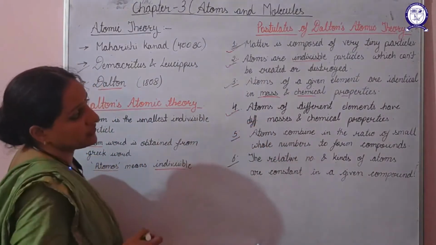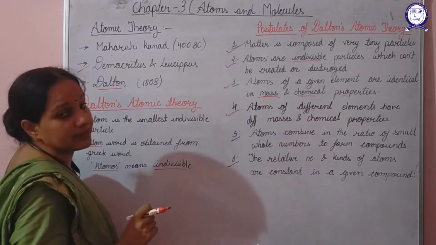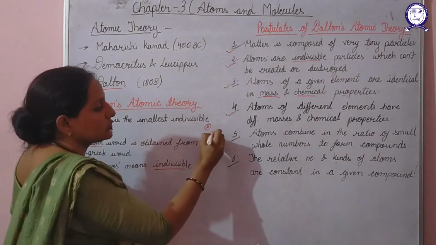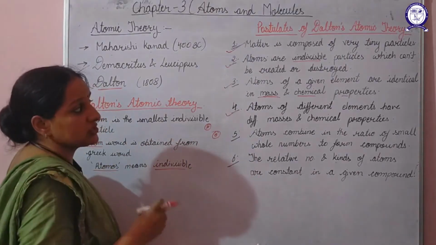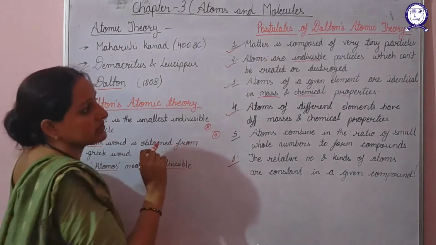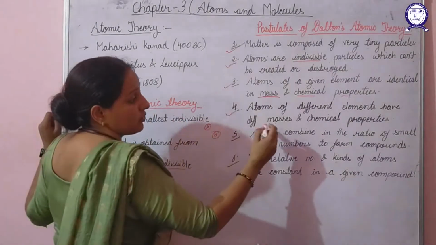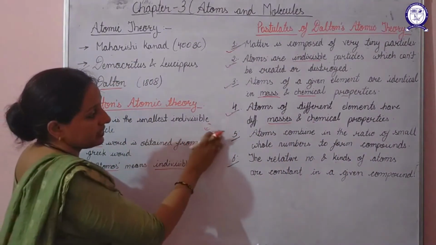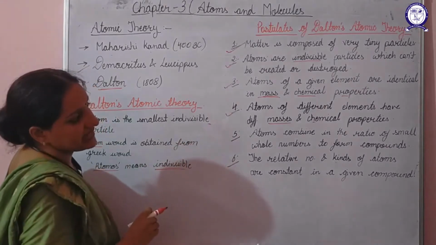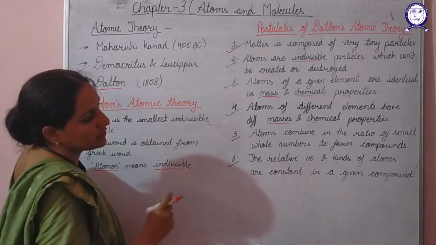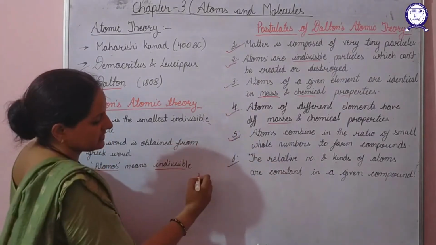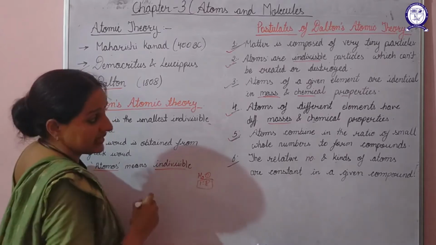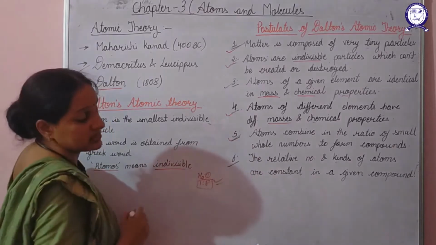Next is that atoms of different elements have different masses and chemical properties. He stated that if you have two atoms of different elements, suppose one of hydrogen and the other of oxygen, then they will differ in their mass and their chemical properties. Next, atoms combine in the ratio of small whole numbers to form compounds. As we have discussed in the case of water, they combine in the ratio 1:8. So this postulate is about this thing only.